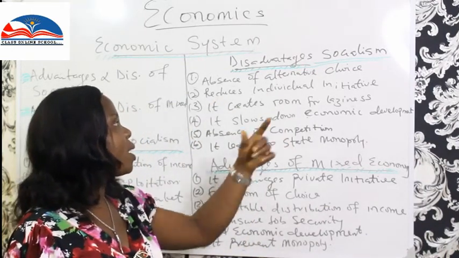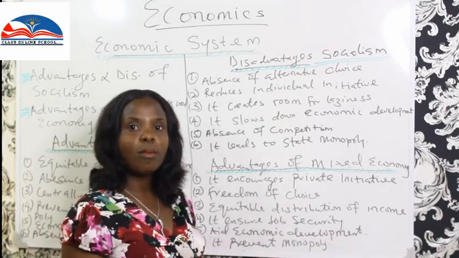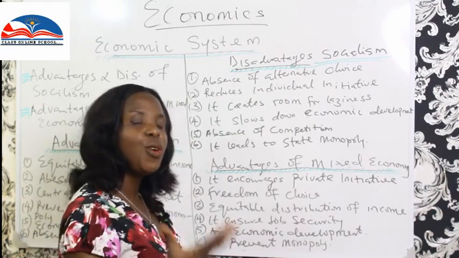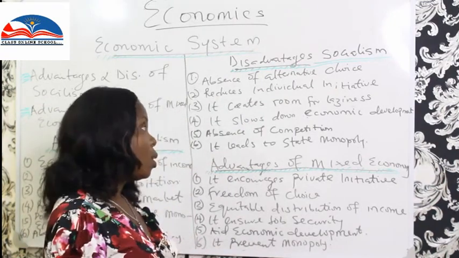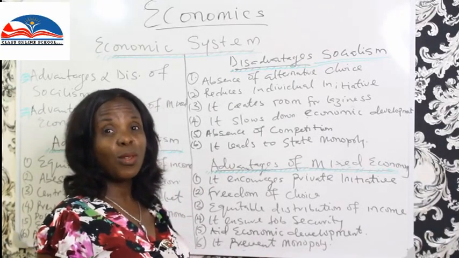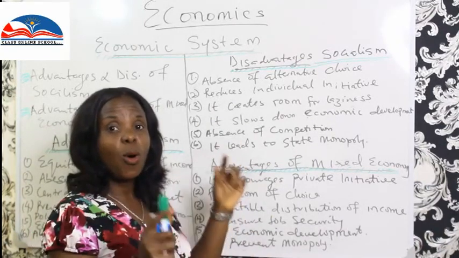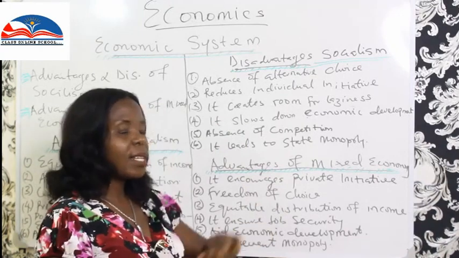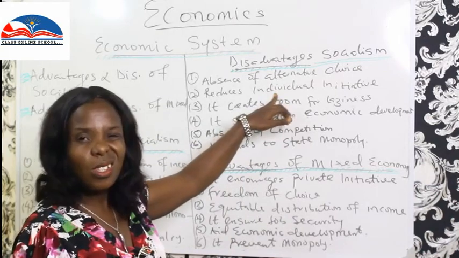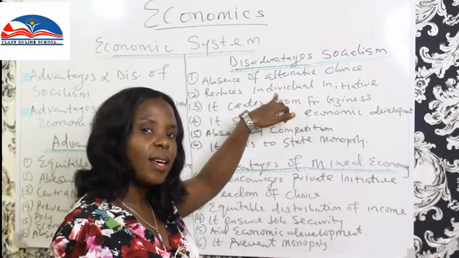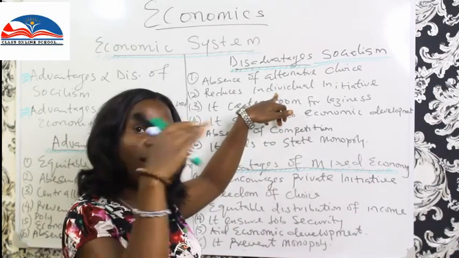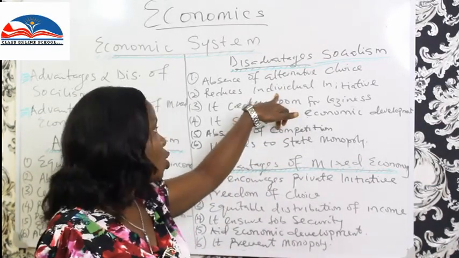With this individual initiative, people come. In a capitalist economy, people are initiative, innovative, creative. Here, the government alone does the initiation, and so whatever those in the committee or in governance decide, that's what they produce. So initiation is not at its height here. But in a capitalist economy, it's at its height because different individuals come to bring in initiation.